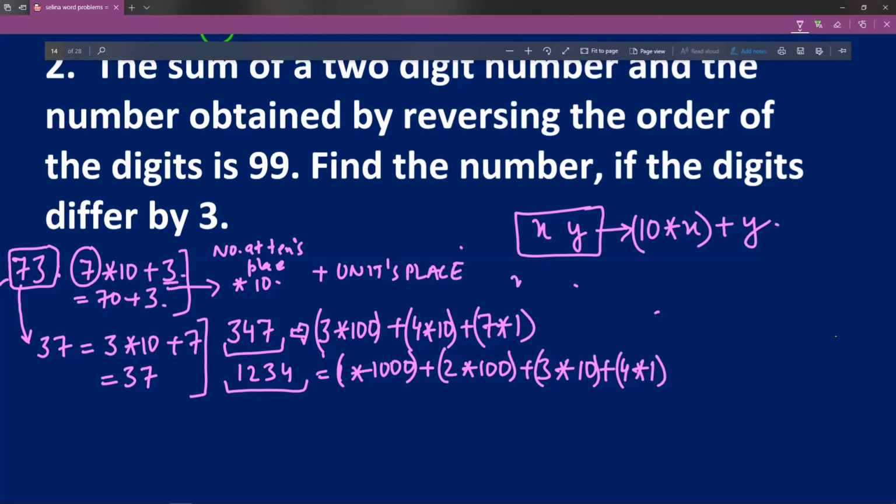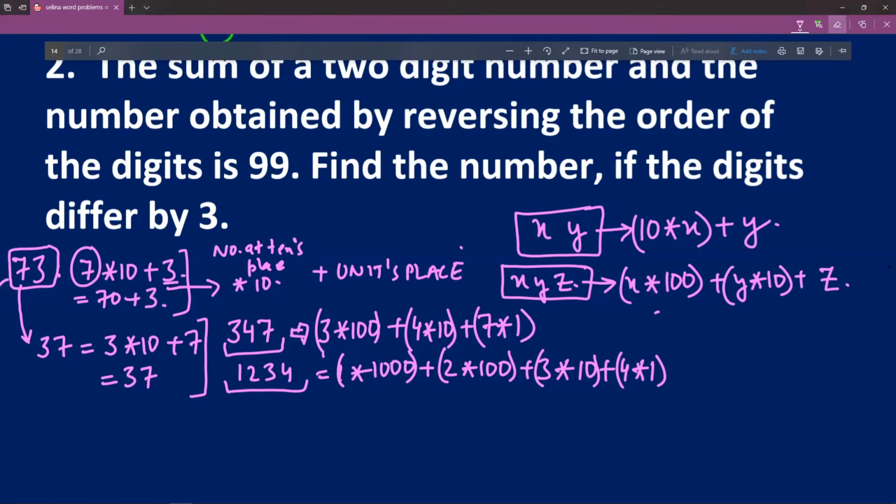Similarly, if I have to assume a 3-digit number, I'll assume the 3-digit number as xyz. But this xyz implies that this number would be written as x into 100 plus y into 10 plus z. I hope you are getting the drift of what I am saying.